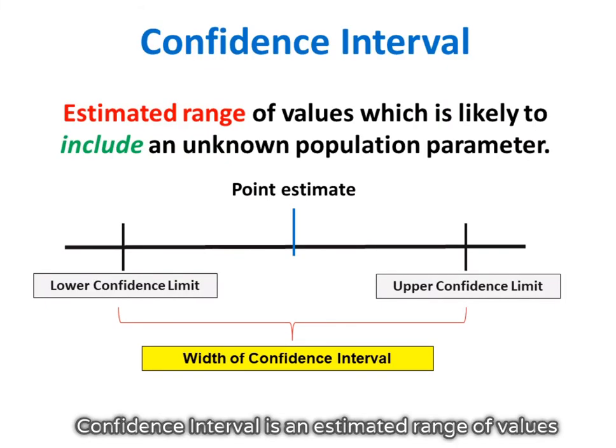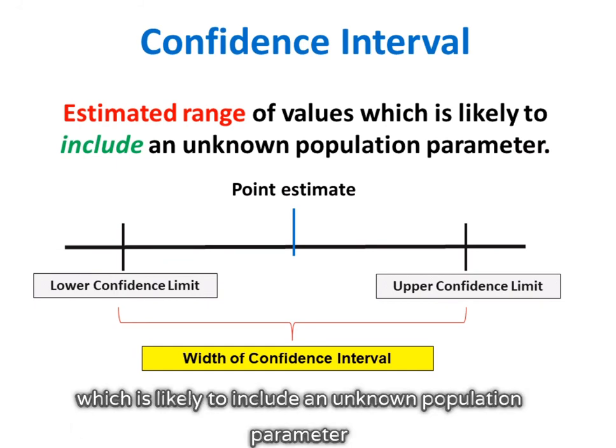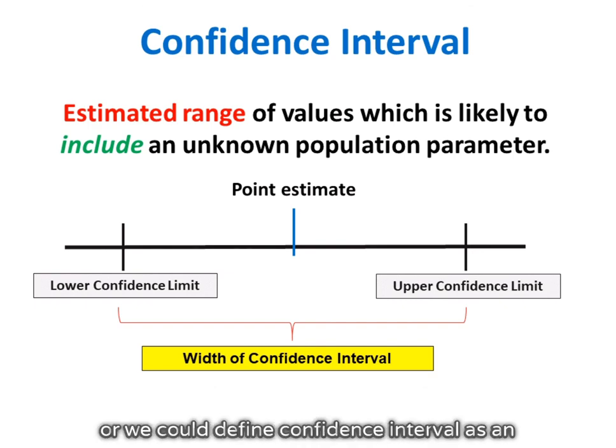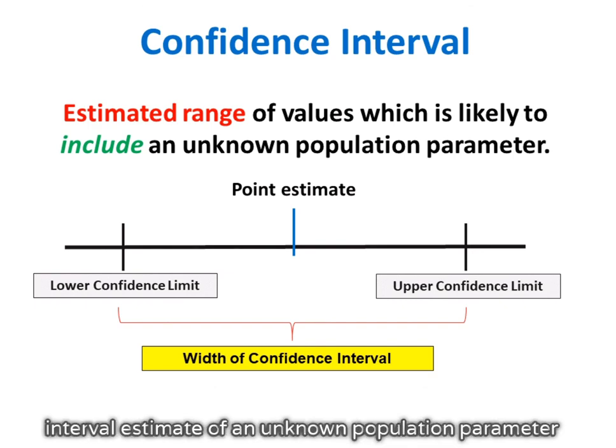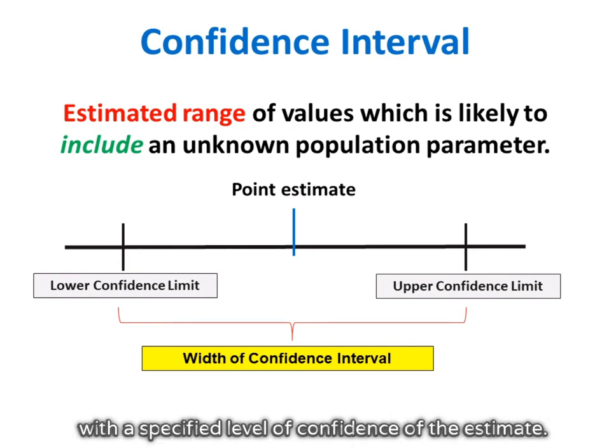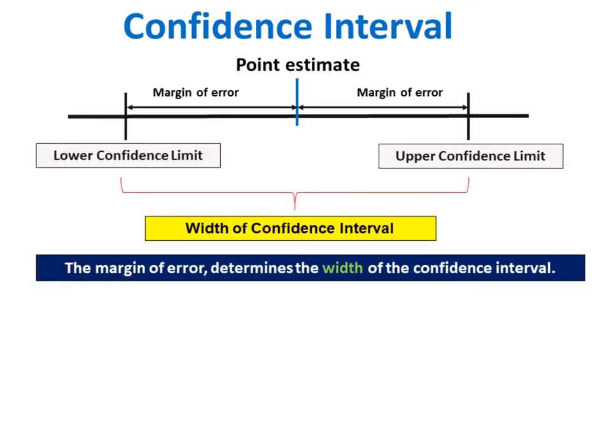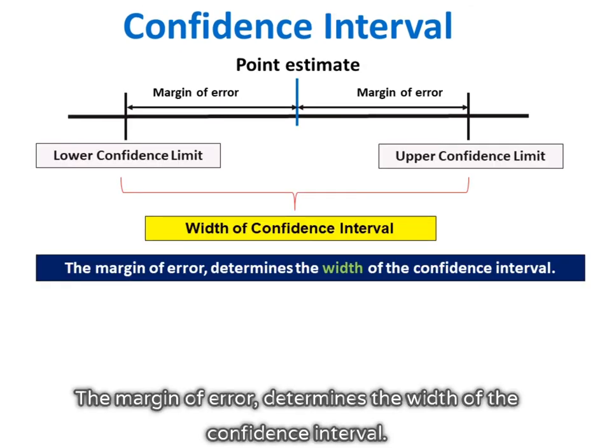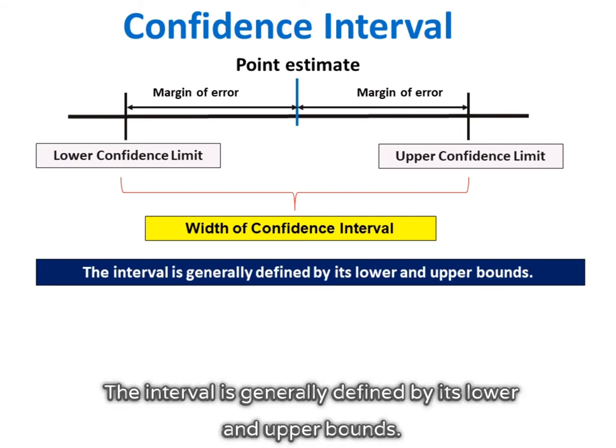A confidence interval is an estimated range of values which is likely to include an unknown population parameter, or we could define a confidence interval as an interval estimate of an unknown population parameter, with a specified level of confidence of the estimate. The margin of error determines the width of the confidence interval. The interval is generally defined by its lower and upper bounds.